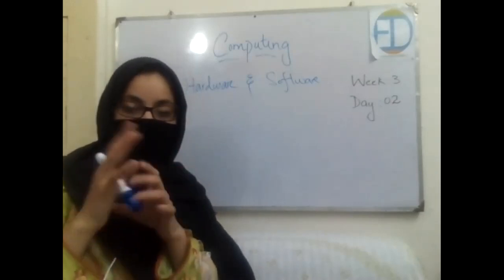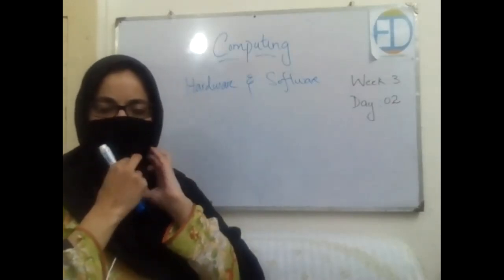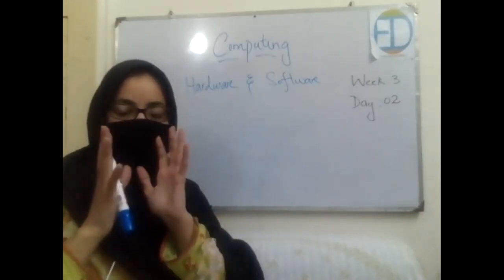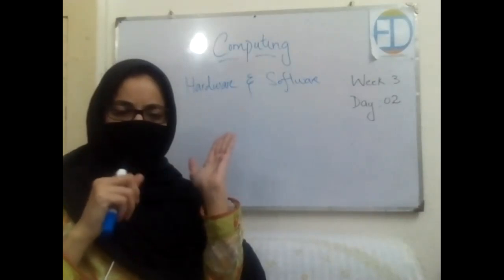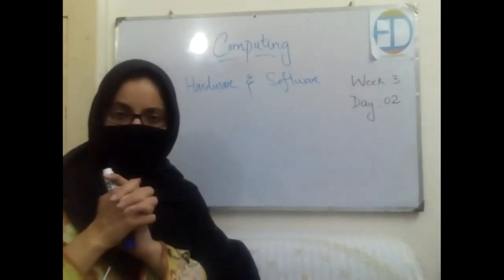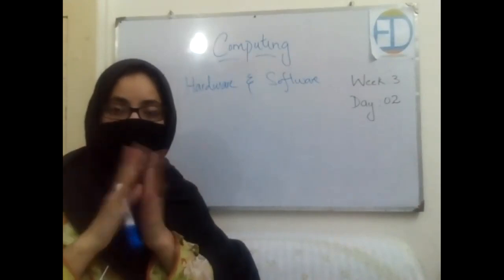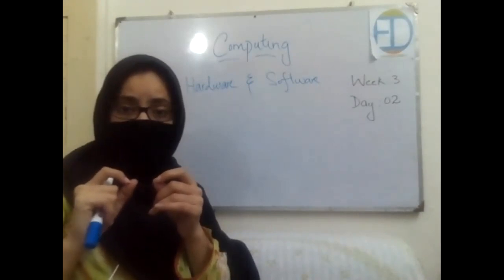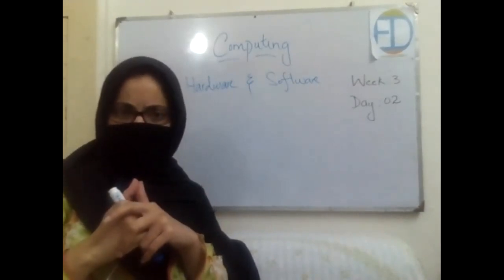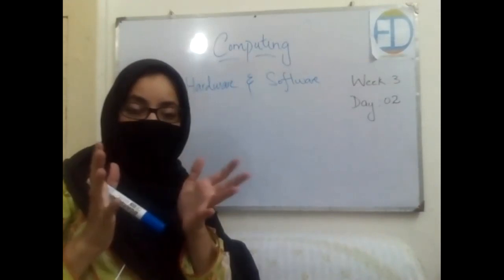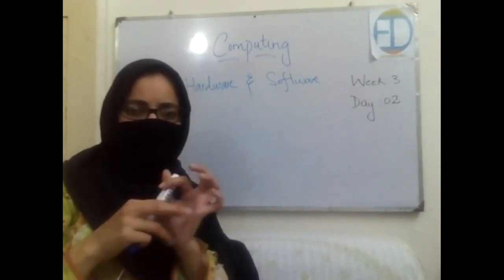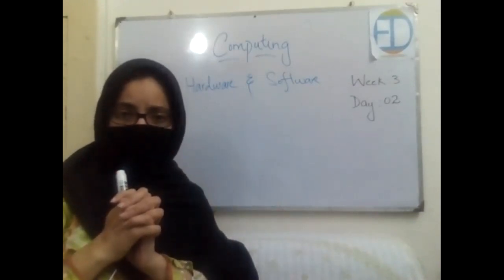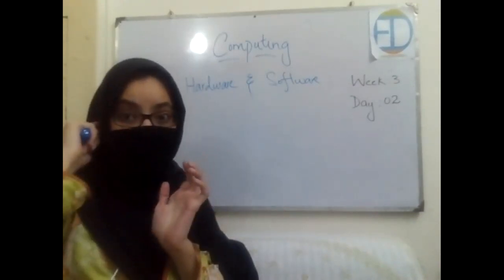Okay. Now in today's class, we'll be doing a new topic, which is hardware and software. Okay, tell me, have you ever heard these words before? Yes or no? Yes. Okay. So can you get any idea by looking at these words what it would be about? You must have heard this: this game is not playing, you need this software for that. If you install this software into your computer, this game will play. Have you ever heard this? Yes, okay. And have you heard that there is something wrong with your computer hardware? If you change that, it will work properly, right? So you must have heard these sentences, okay?